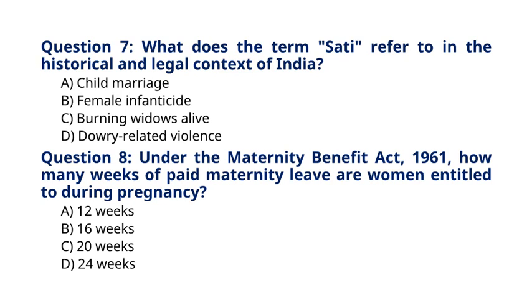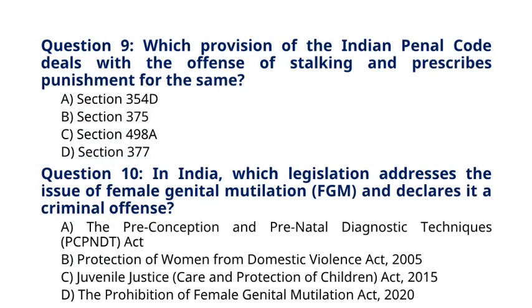Question 8. Under the Maternity Benefit Act, 1961, how many weeks of paid maternity leave are women entitled to during pregnancy? A. 12 weeks. B. 16 weeks. C. 20 weeks. D. 24 weeks. The correct answer for question 8 is option C. 20 weeks.